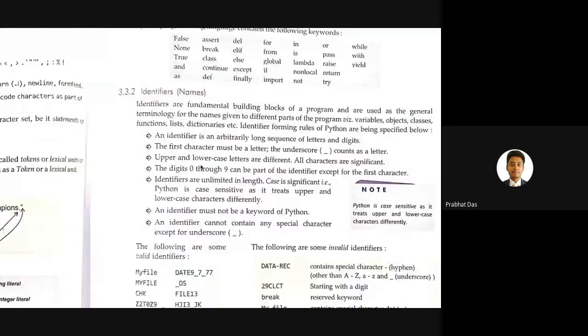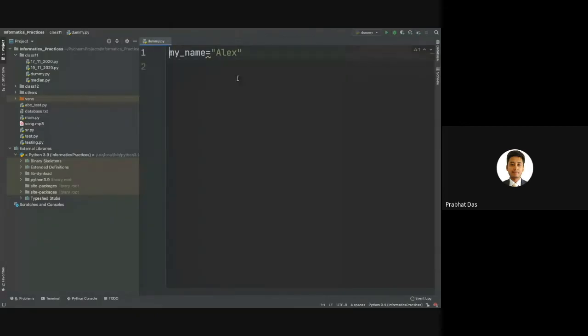Before defining or using an identifier, there are some rules that we must follow. The first rule says that an identifier is an arbitrarily long sequence of letters and digits. An identifier should be composed of letters and digits; apart from that you cannot use anything else. The second rule says that the first character must begin with a letter or the underscore. It cannot begin with any numerical value.